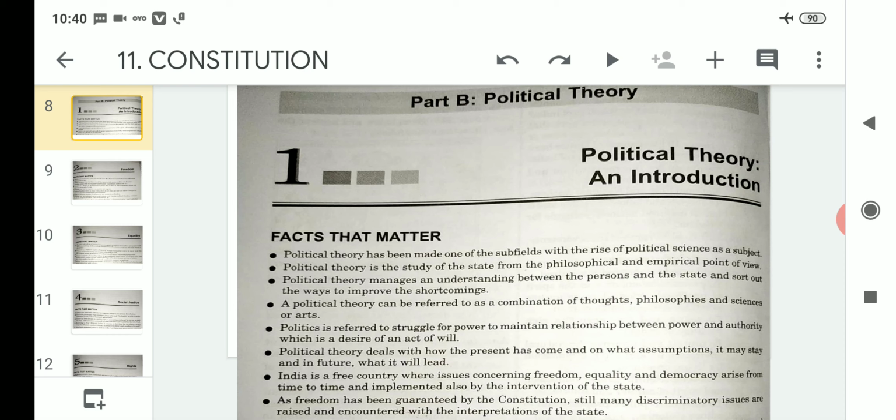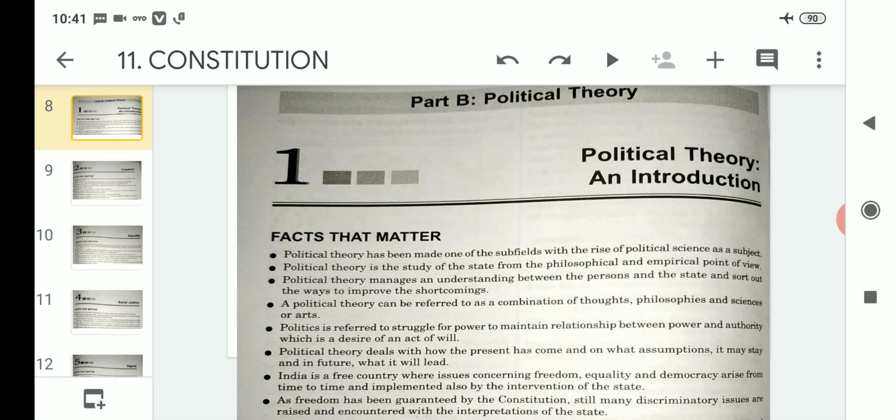After that, political theory can be referred to as a combination of thoughts, philosophies and science or arts. So political theory can be referred to as what? We know that it is the study of the state, and it also helps to define and improve the relations between the persons and the state. Along with that, it can also be referred to as a combination of thoughts, philosophies and science or arts. So these three things can be referred to for political theory: a combination of thought, philosophy, and science or arts.